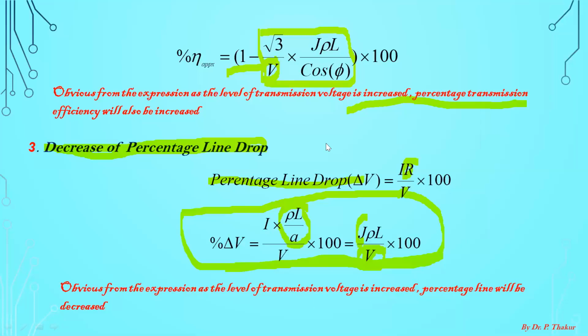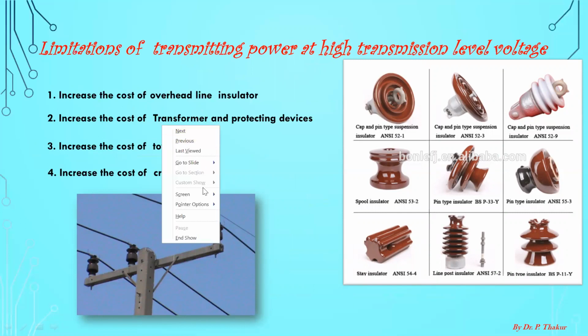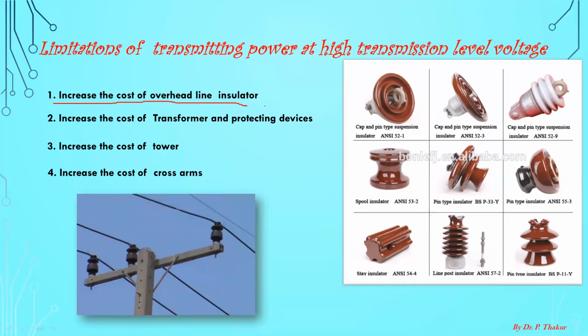So you must know about the limitation of transmission voltage also. These are the limitations of high transmission level voltage. As you increase the level of transmission voltage, the cost of our overhead line insulator will also increase.